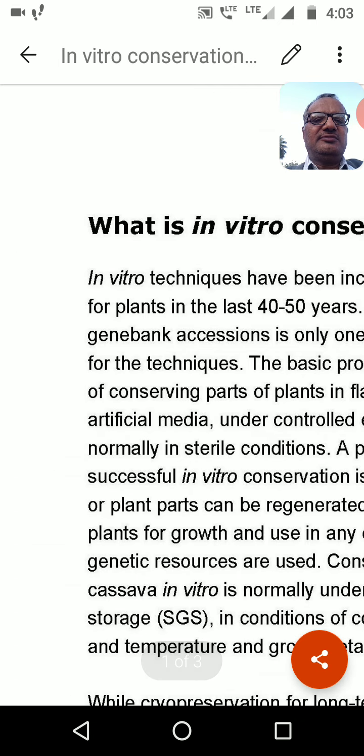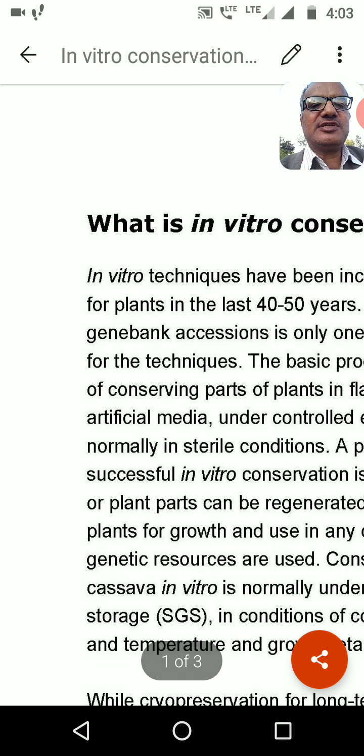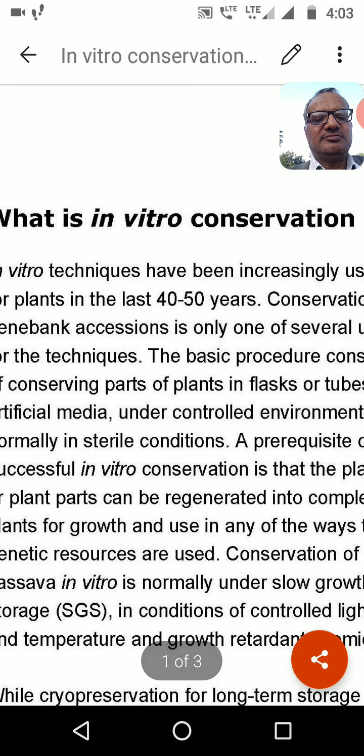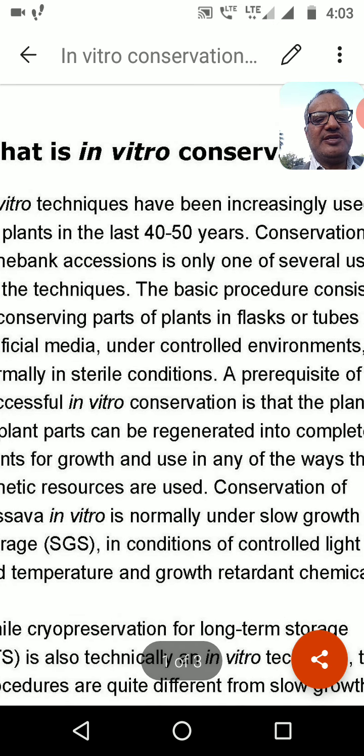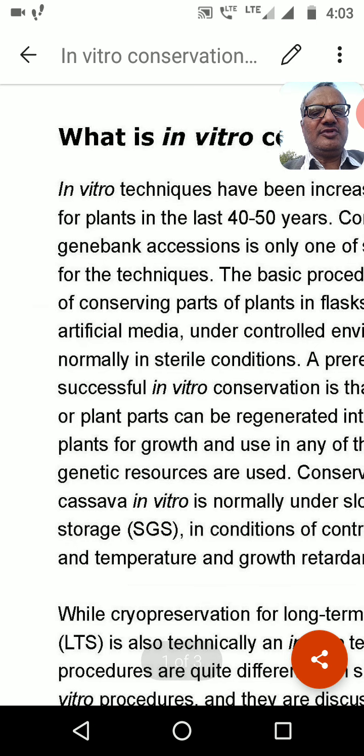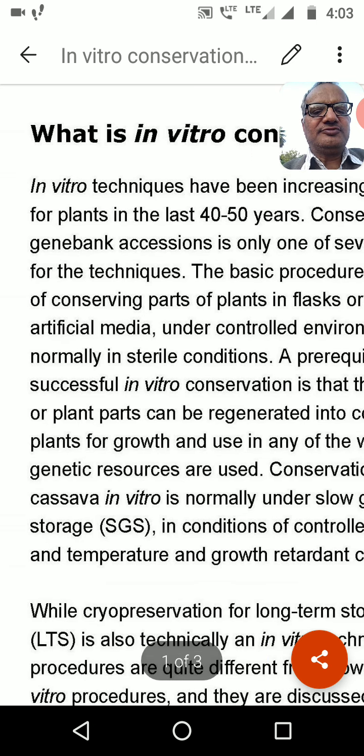This is a biotechnological exercise. The scientists are performing various experiments and conserving different useful plants in the culture medium.